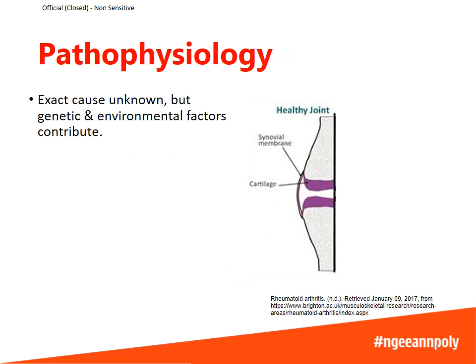The exact cause of rheumatoid arthritis is unknown, but genetic and environmental factors contribute. We have seen that family history and cigarette smoking both contribute to the development of rheumatoid arthritis.